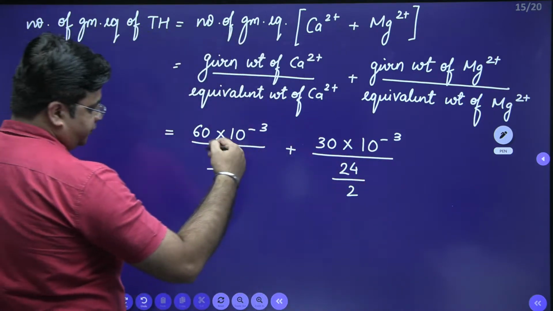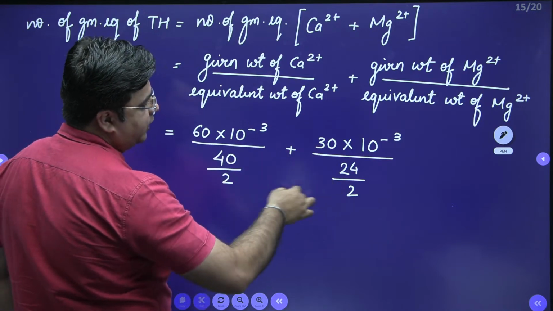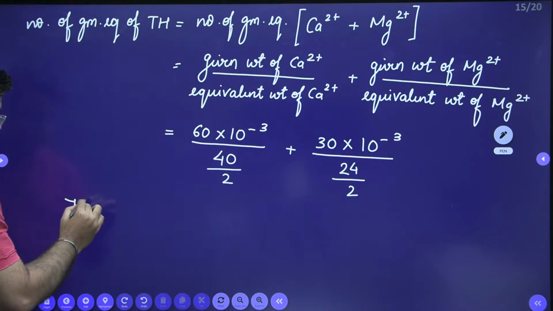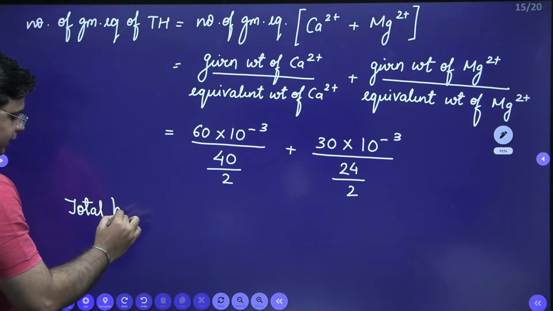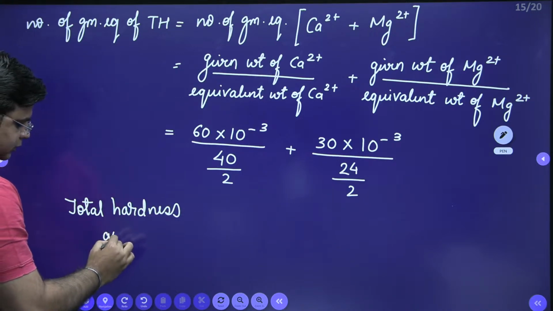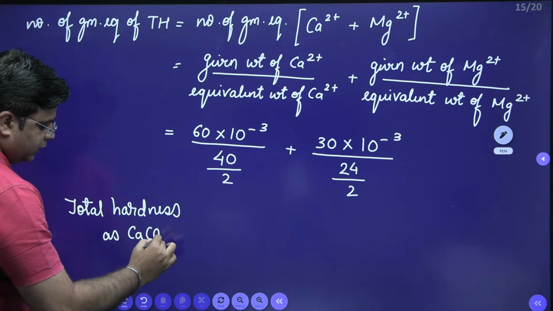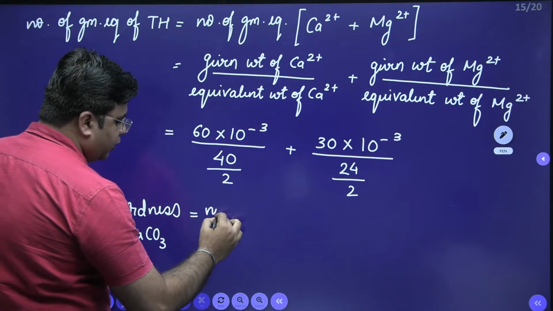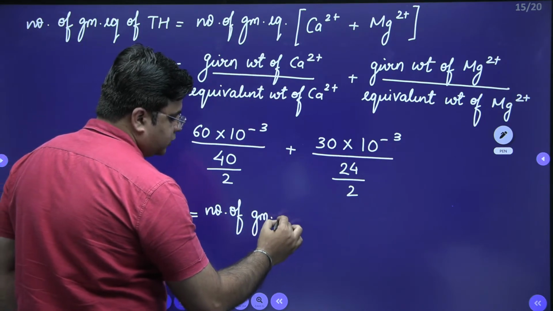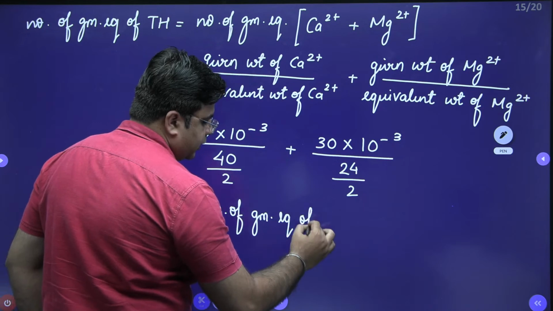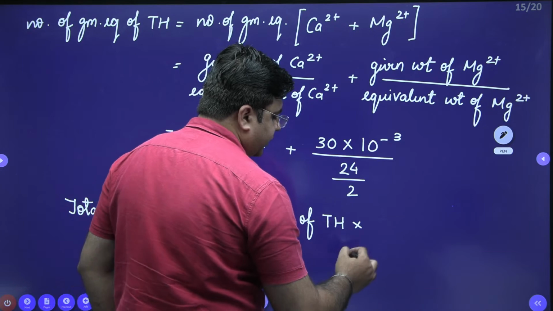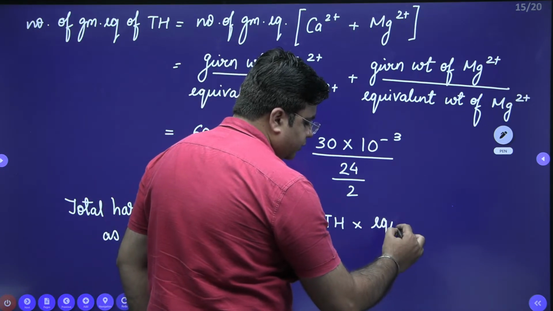So these are the number of gram equivalents of total hardness. Now total hardness as CaCO3 is equal to the number of gram equivalents of total hardness multiplied by the equivalent weight of CaCO3.